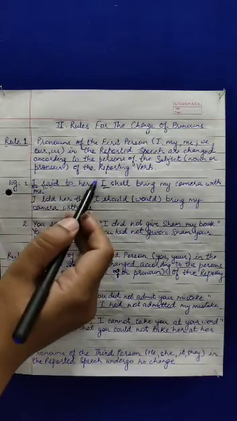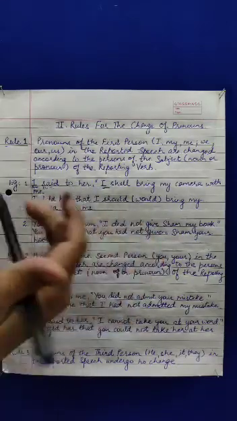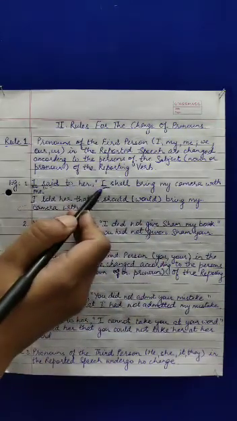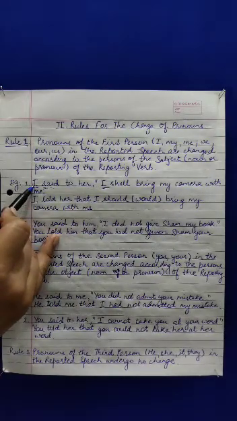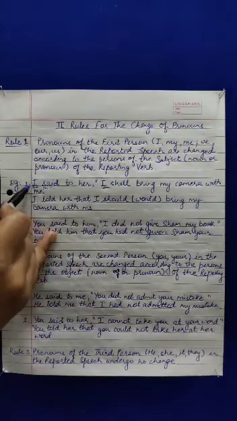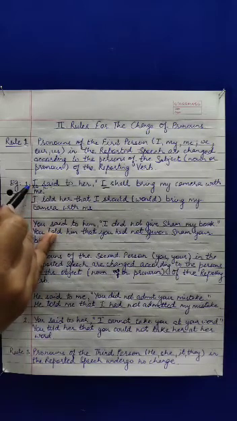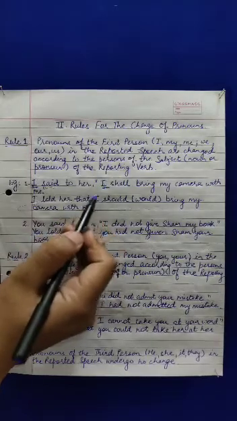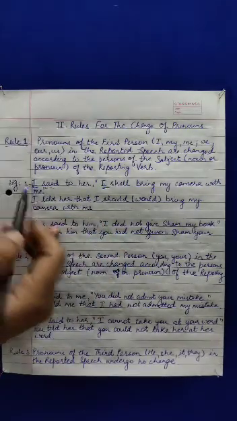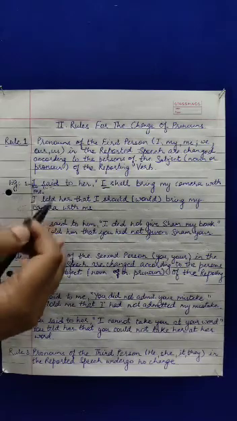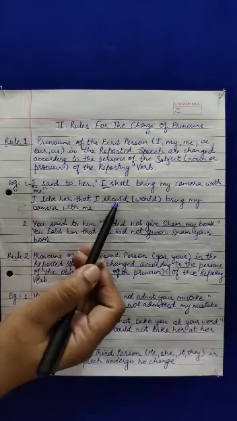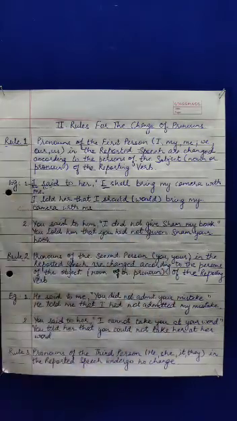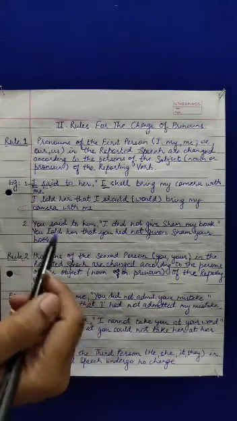Now, the pronoun in the inverted commas, that is in the reported speech, is changed according to the subject before the reporting verb. It changes according to this subject, or this pronoun changes according to this pronoun. When we change this sentence into indirect form, it will be: I told her that I should or would bring my camera with me.